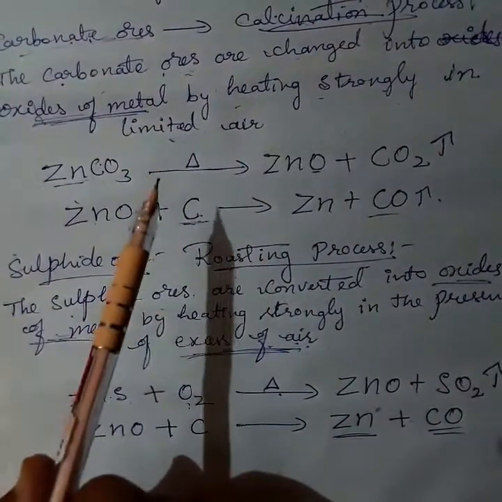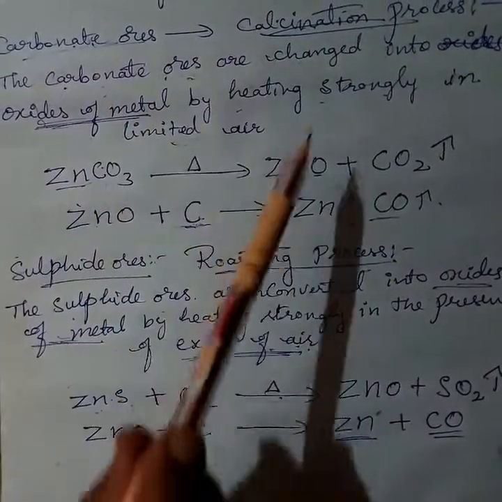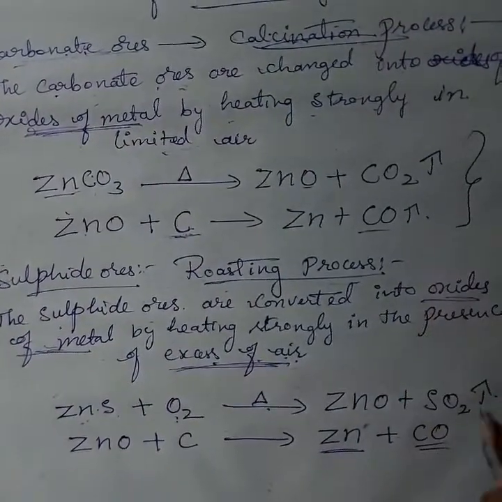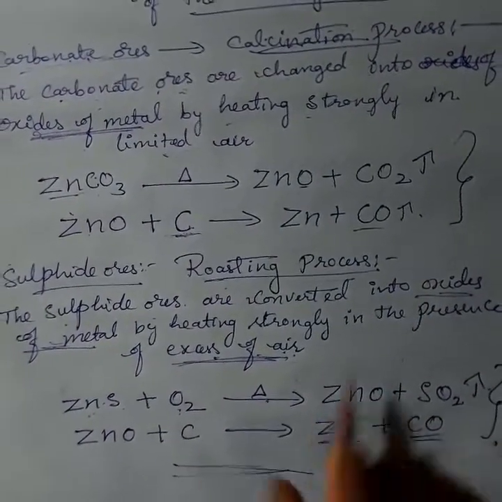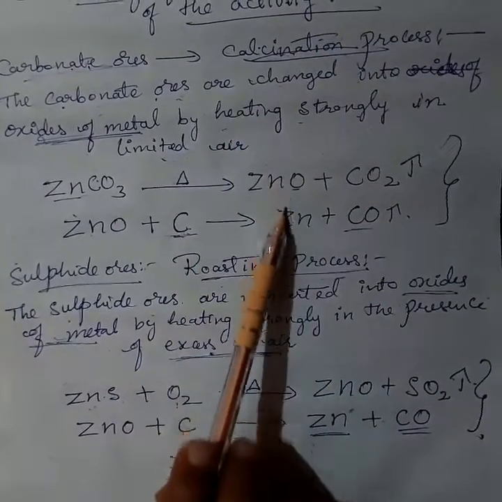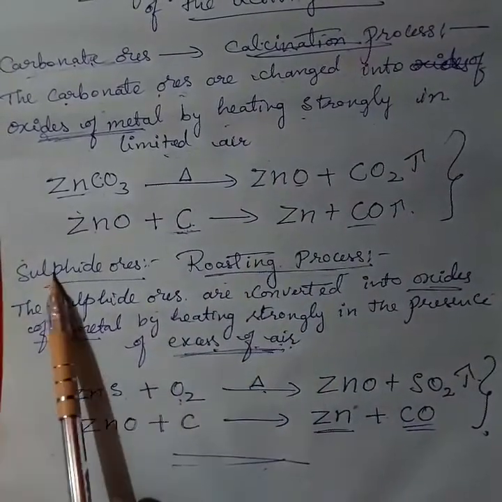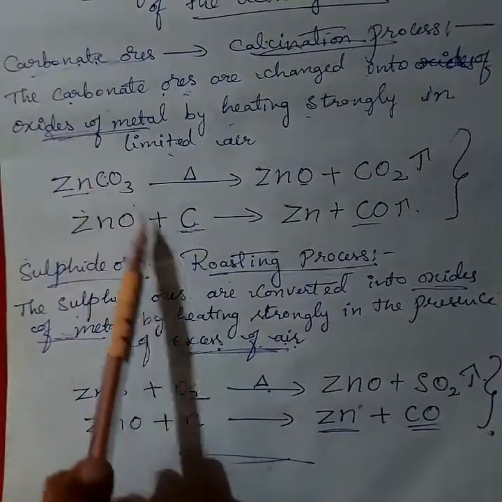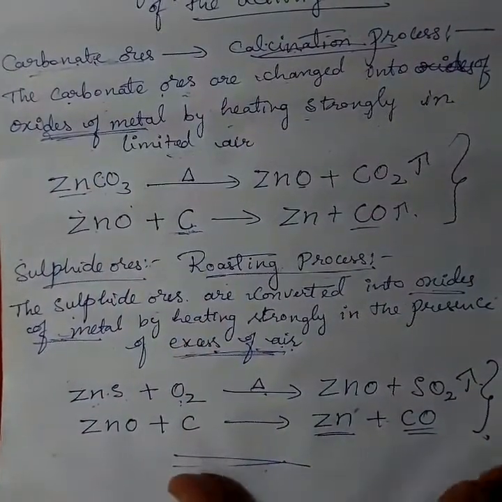In the medium reactive series, the most important steps are these two reactions and these two reactions. If they ask in the board examination, you write down the roasting process and the calcination process, and then these two equations for sulfide ores and these two equations for carbonate ores. Next we go to the extraction of low reactive metals.